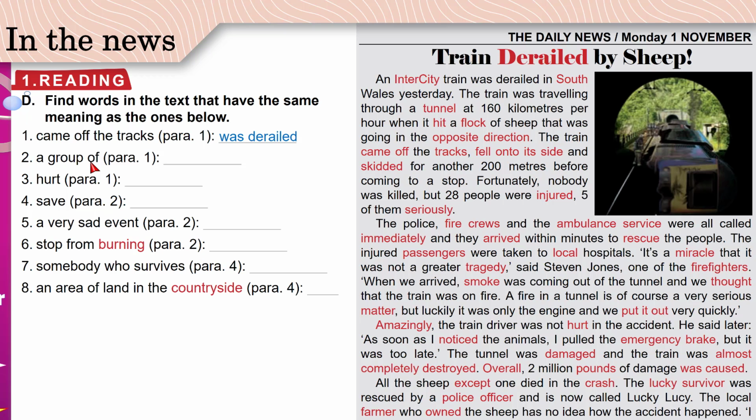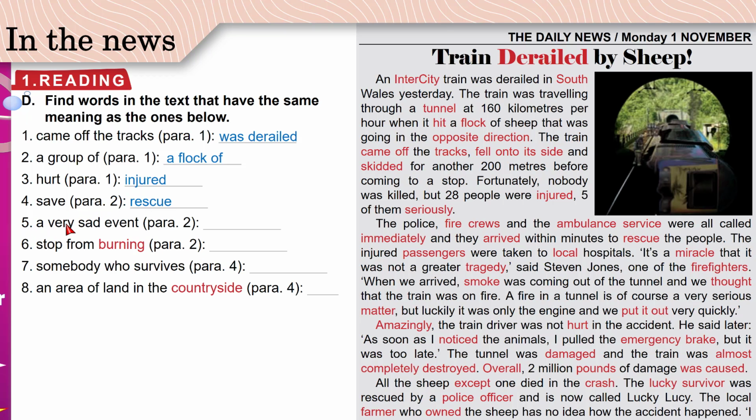2. A group of. In the same paragraph. It's flock. A flock of sheep, a group of sheep. 3. Hurt. Injured. 4. Save. In paragraph 2 this time. Save here, it's rescue. When you rescue somebody, you save his life.